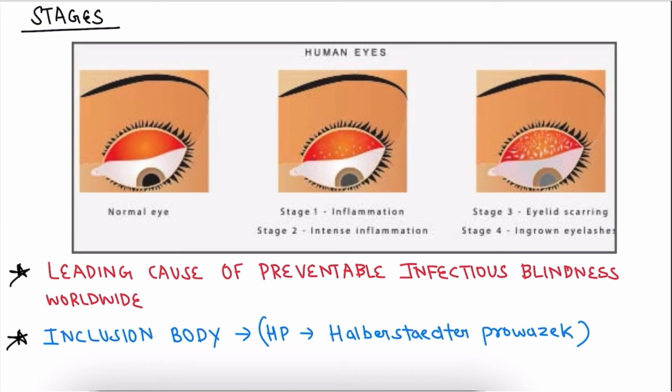Now coming to the stages of trachoma. The first stage is inflammation and the second stage is intense inflammation. In the third stage we see eyelid scarring, and in the fourth stage we see ingrown eyelashes. So these are the four stages to remember in trachoma: inflammation, intense inflammation, eyelid scarring, and ingrown eyelashes.